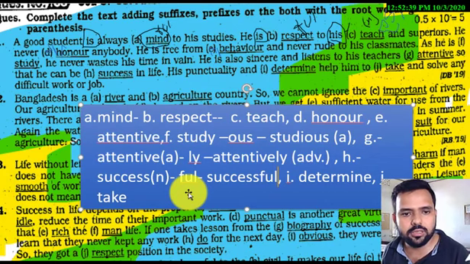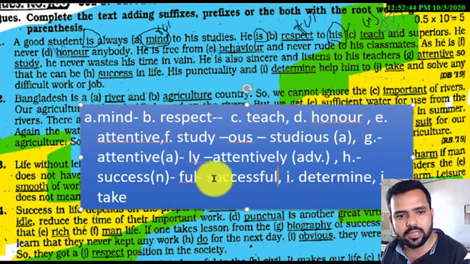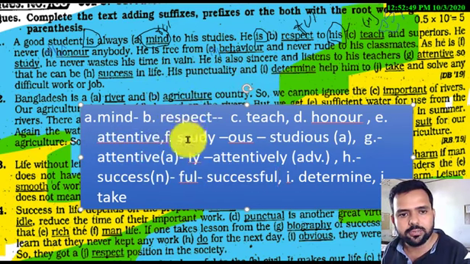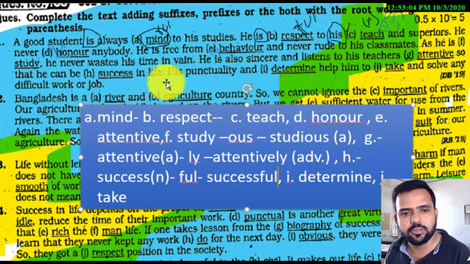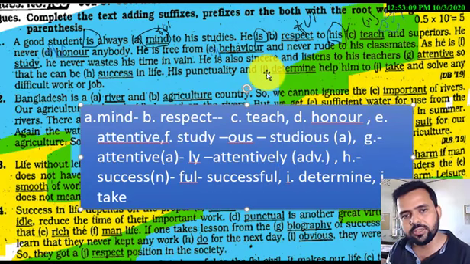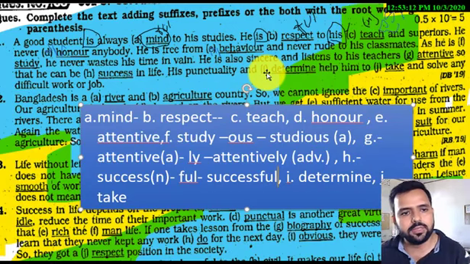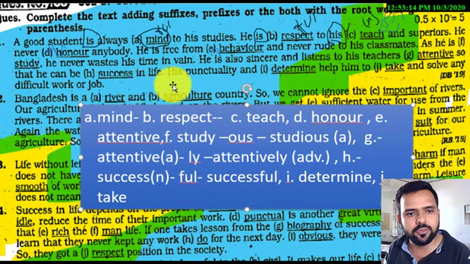Have you understood it? This is not a new rule for you. This kind of exercise on this rule I just explained a little before. So now you got here successful. For E number, the answer will be successful. Now I read the line again: a good student is sincere and listens to his teachers attentively so that he can be successful in life.